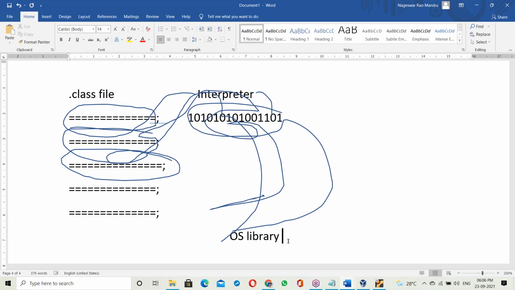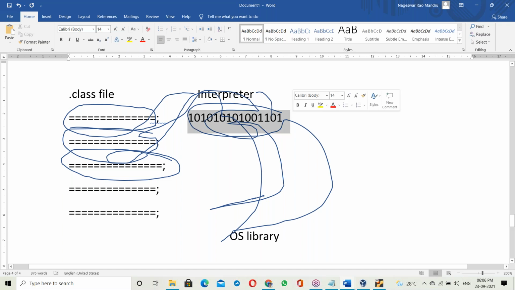A dot class file is not a prepared file. At runtime it is converted to binary code and linked with the OS library. This is a preparation task: preparing the code as per the current OS. Preparation means converting to binary code and linking that binary code with the OS library.